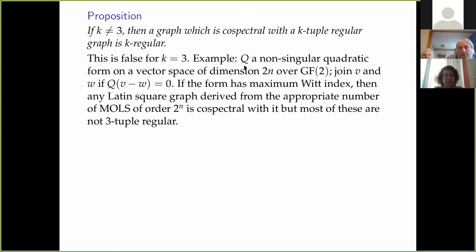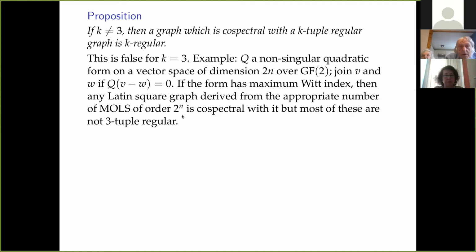If you take a non-singular quadratic form Q on a vector space of even dimension, and join v and w if Q(v minus w) equals 0, you get a 3-tuple regular graph. It has the same parameters as certain Latin square type graphs derived from the appropriate number of mutually orthogonal Latin squares.